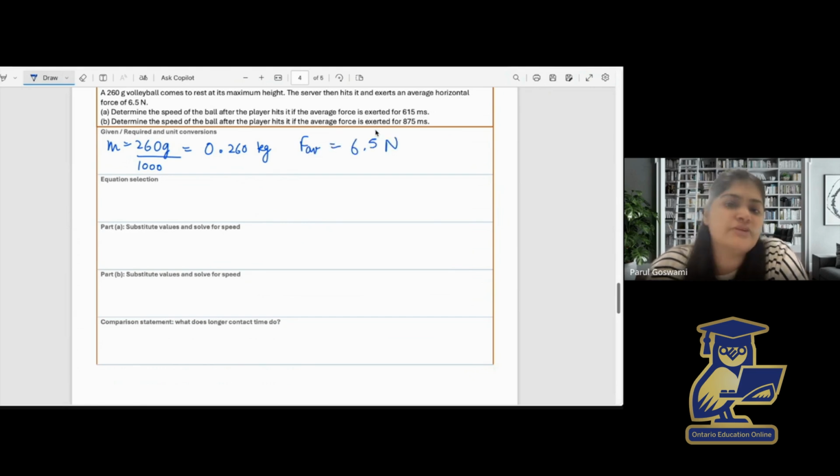Now we are required to determine the speed of the ball after the player hits it if the average force is exerted for this time. So delta t is given, which is 615 milliseconds. Since it is in milliseconds, we need to convert it into seconds, and we will multiply this by 10 raised to the power negative 3.